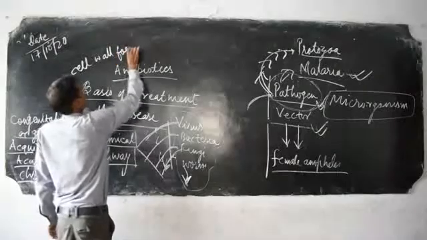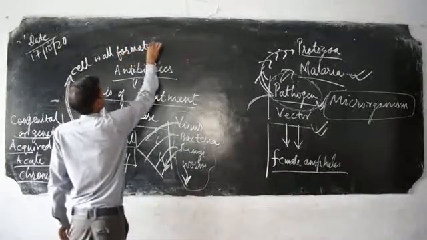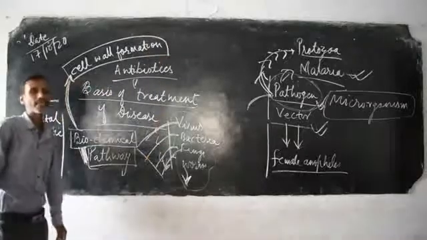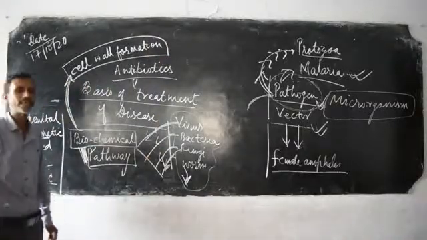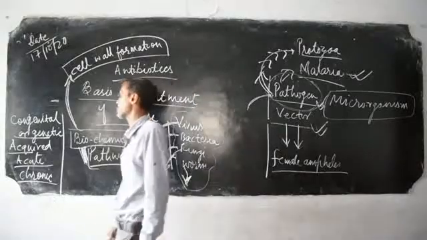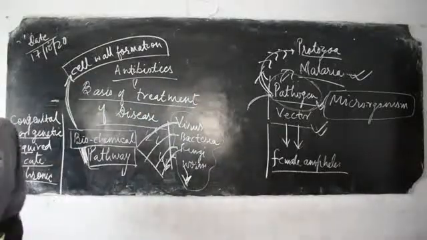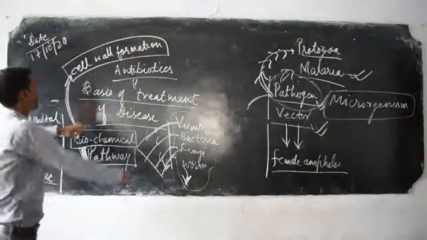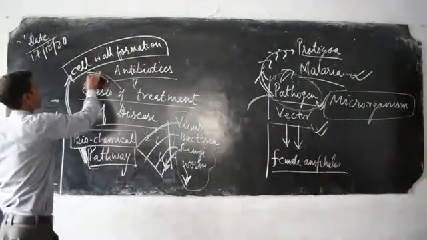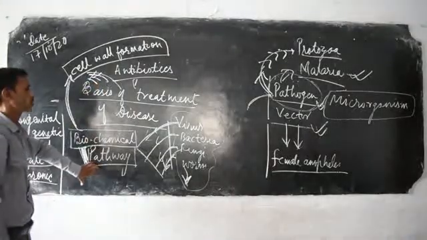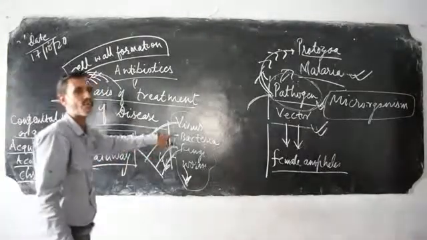If bacteria succeed in forming the cell wall, then certainly their multiplication and reproduction take place, and the number of infections increases. So antibiotics are selected which destroy the formation of the cell wall. So the biochemical pathway gets destroyed, and ultimately the bacteria will die.